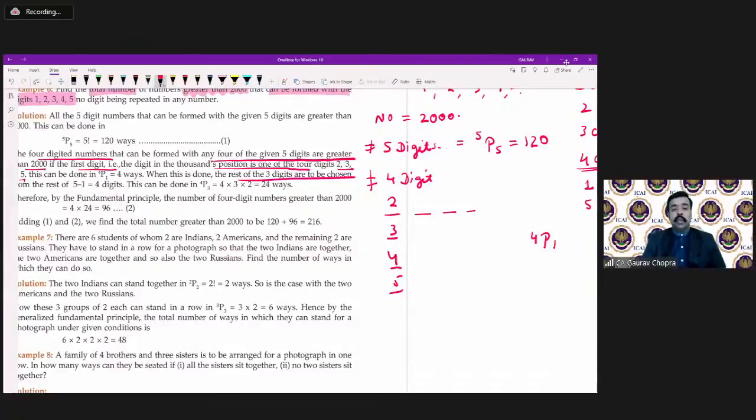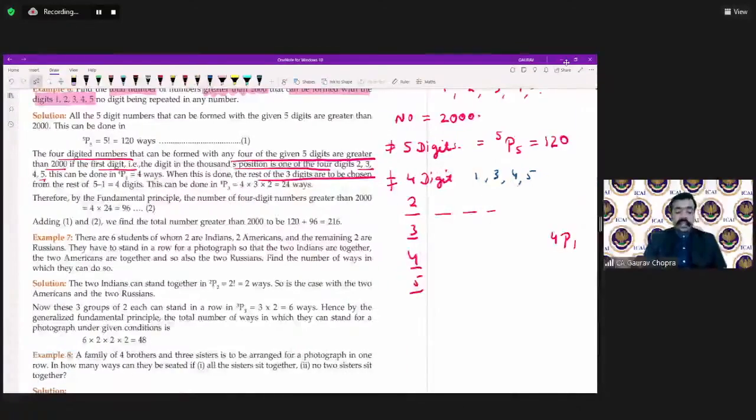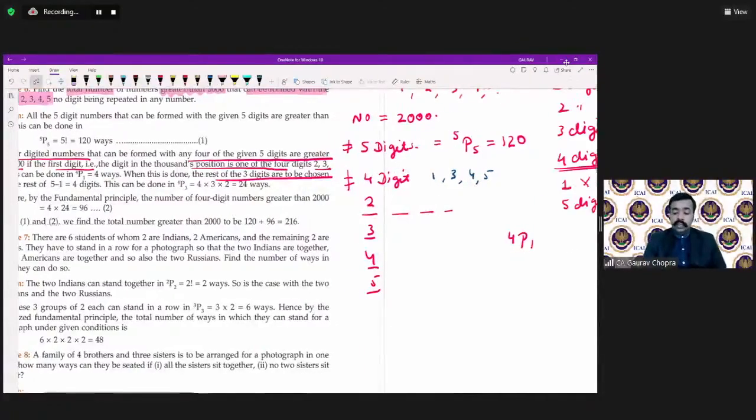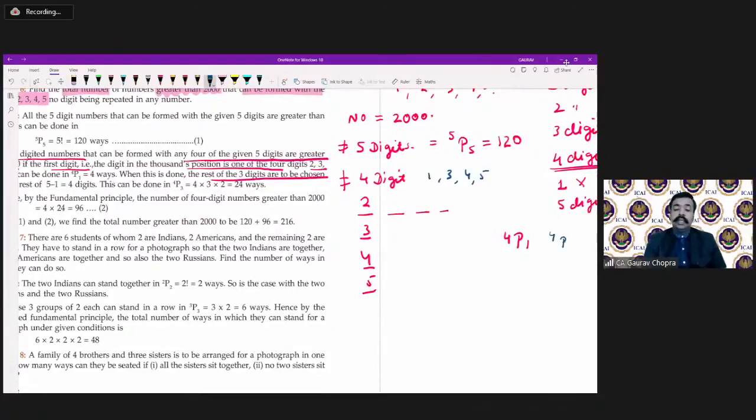Yes, now we have the choice. We can choose the remaining 3 places from the remaining 4 digits. See, if we have fixed 2, then we are left with 1, 3, 4, and 5. And out of those 4 digits, we have to select only 3. So we can select those in how many ways? In 4P3 ways.